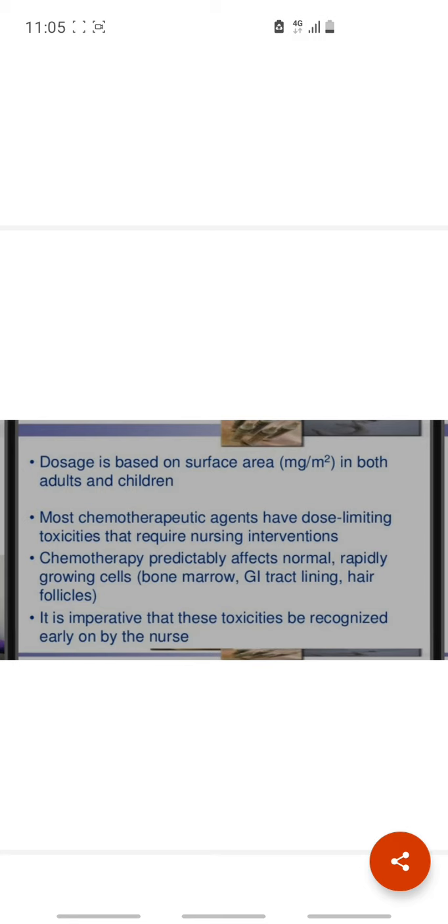Most chemotherapeutic agents have dose-limiting toxicities that require nursing interventions. Chemotherapy predictably suppresses normal, rapidly growing cells, that is, bone marrow, GI tract lining, and hair follicles. It is imperative that these toxicities be recognized early on by the nurse.